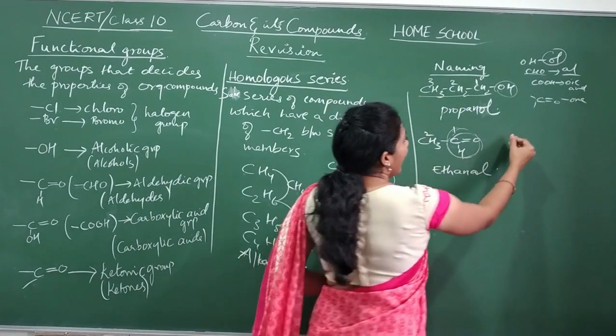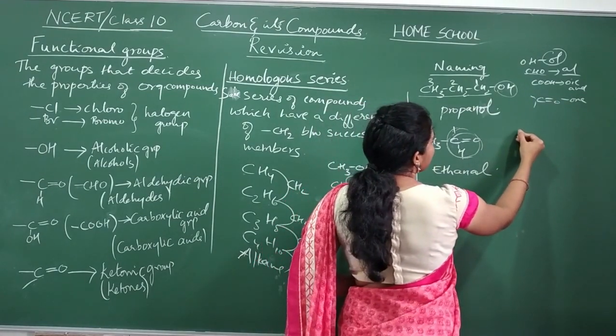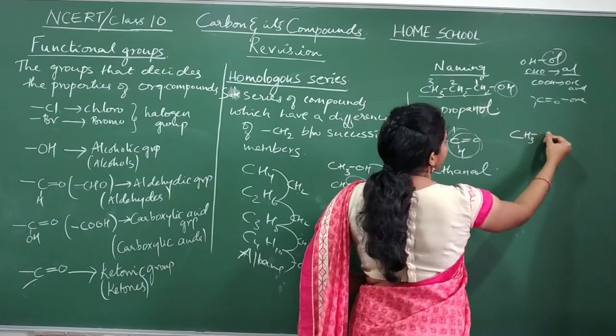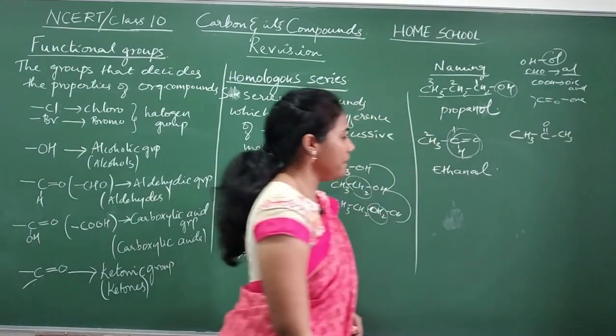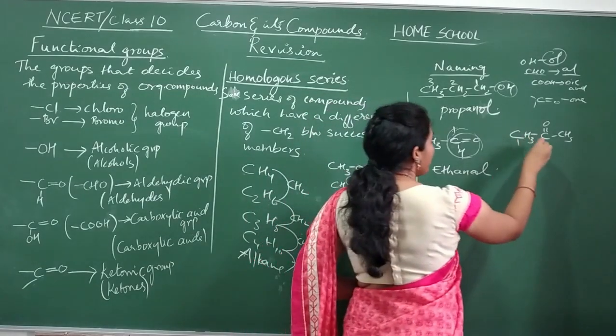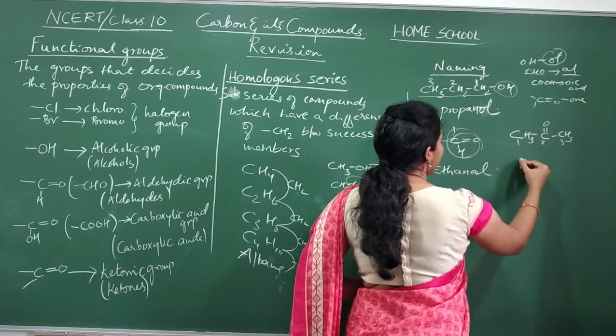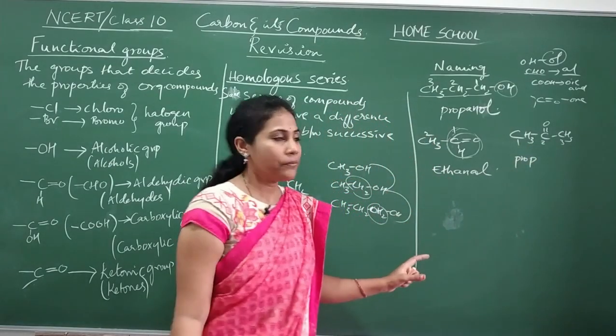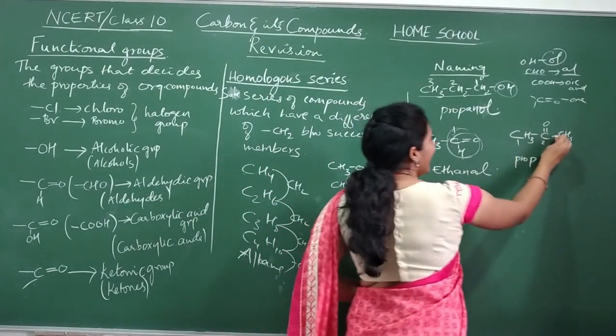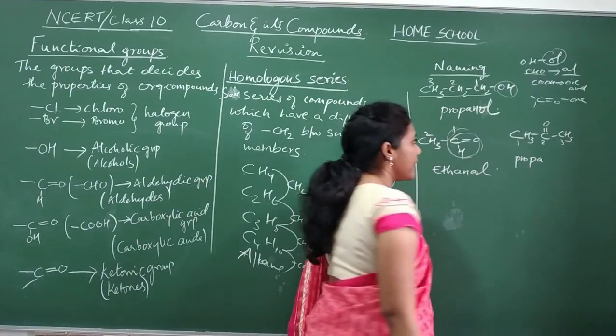Now look here. I will write one more compound, CH3COCH3. Okay, what is its name? See, count the number of carbon atoms: 1, 2, 3. 3 carbon atoms, no? So prop. First you have to write the number of carbon atoms. Okay, prop. And between carbon atoms, only a single bond is there.